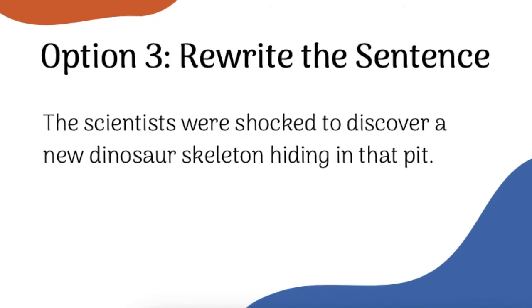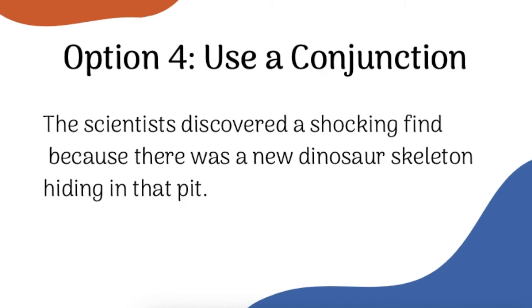Sometimes if you're having trouble fixing a comma splice or a run-on sentence, the best option is to just rewrite the sentence. Your instinct was to make it all one sentence to begin with, so if you reorder the ideas, you might be able to make it flow better. Finally, we have a grammatical tool for combining sentences. It's called the conjunction. There are two different kinds of conjunctions, coordinating conjunctions and subordinating conjunctions. We'll get into that in a different video too. But in this case, just know that you can use the word because to combine these two sentences, and then it is no longer a run-on sentence.